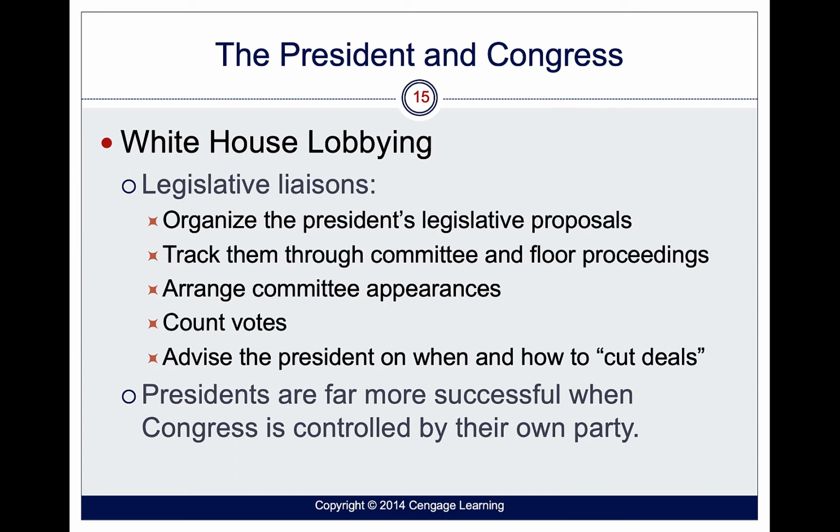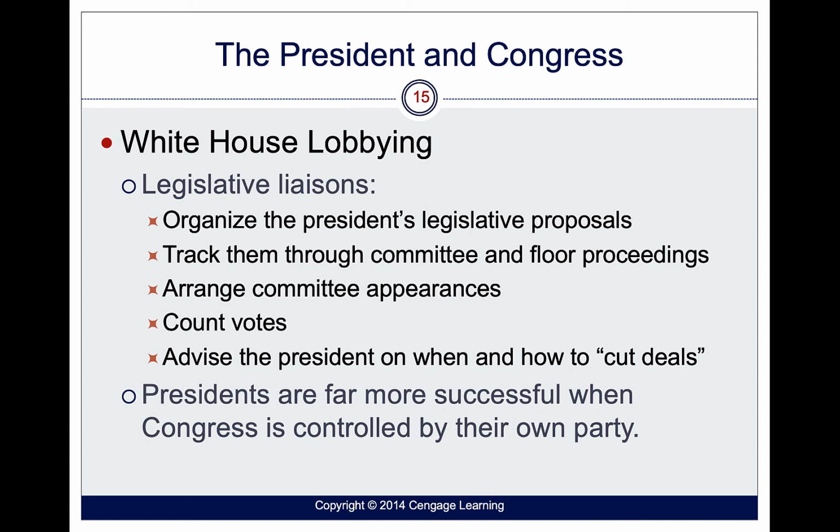The White House can also lobby, and we talked a little bit about lobby in a previous chapter. They can have liaisons with legislative officials, and they can, in a sense, organize what are some of the legislative proposals that the president wants.